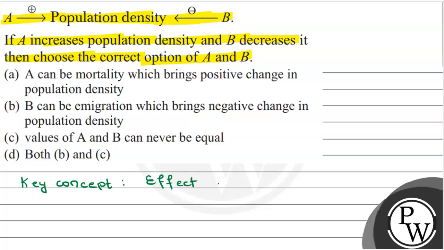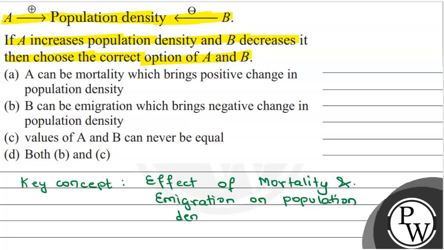Effect of mortality and emigration on population density. Population density means the number of individuals living in a particular area in a given period of time, and they are also belonging to a particular species.